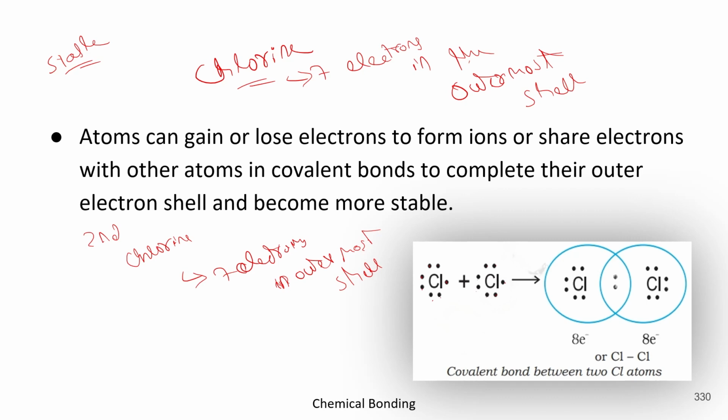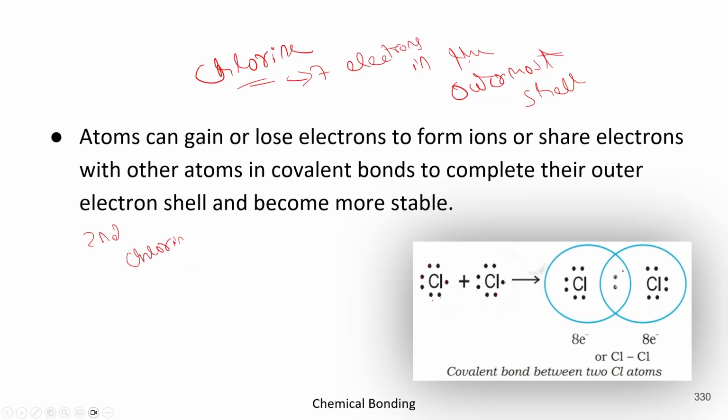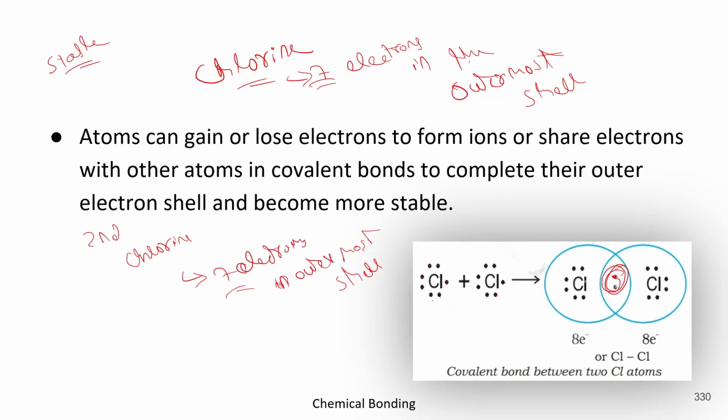So in this scenario, what did they do? They started sharing a pair. Each one has 7, so now they are sharing with each other. Got it?